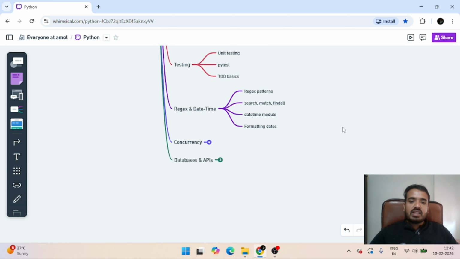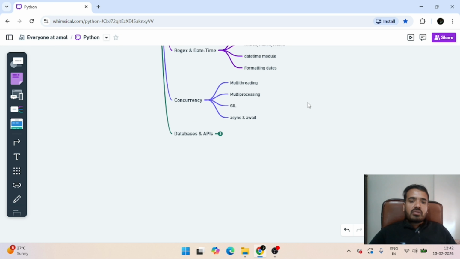In the date section we have the date module, datetime module, and formatting dates, how to format those dates. In concurrency we have multi-threading, multi-processing, GIL, async, await, what is async, what is await, will be covered here.